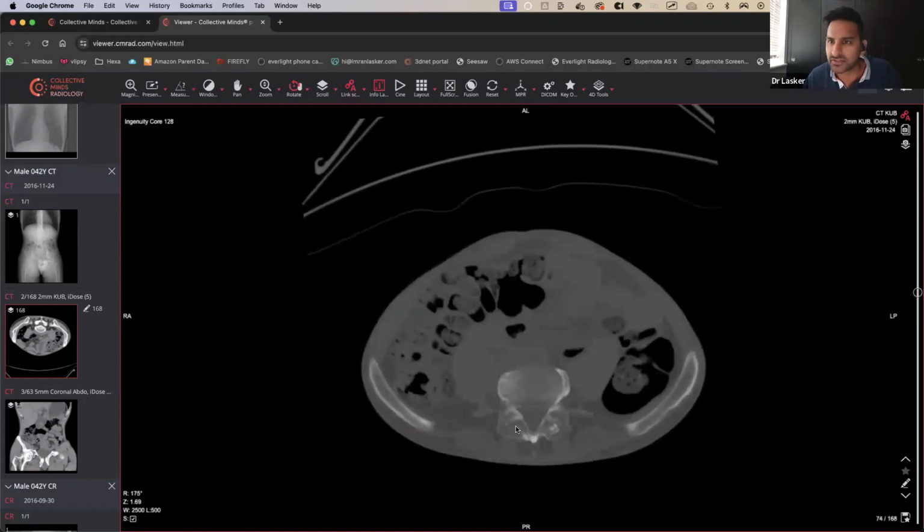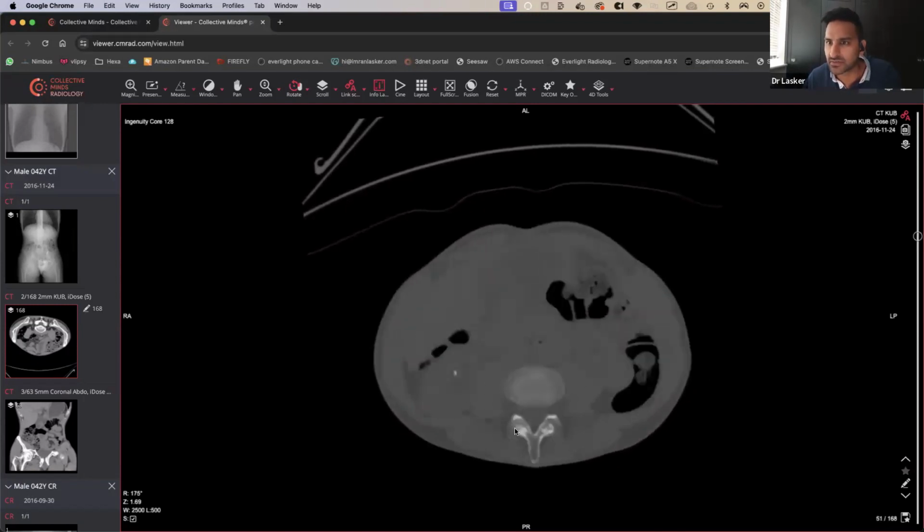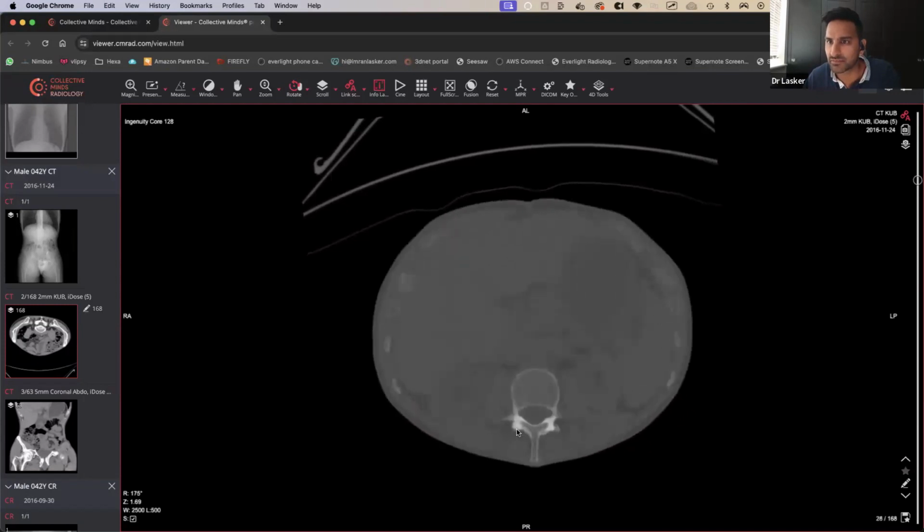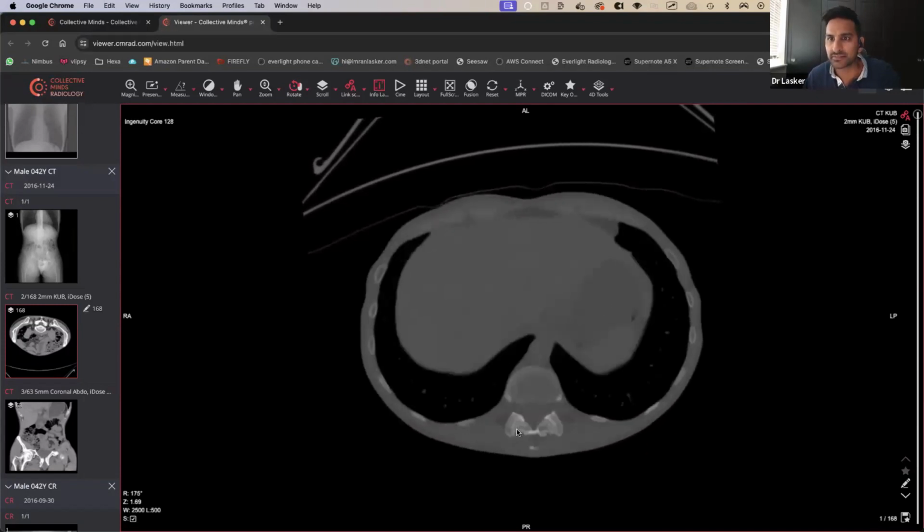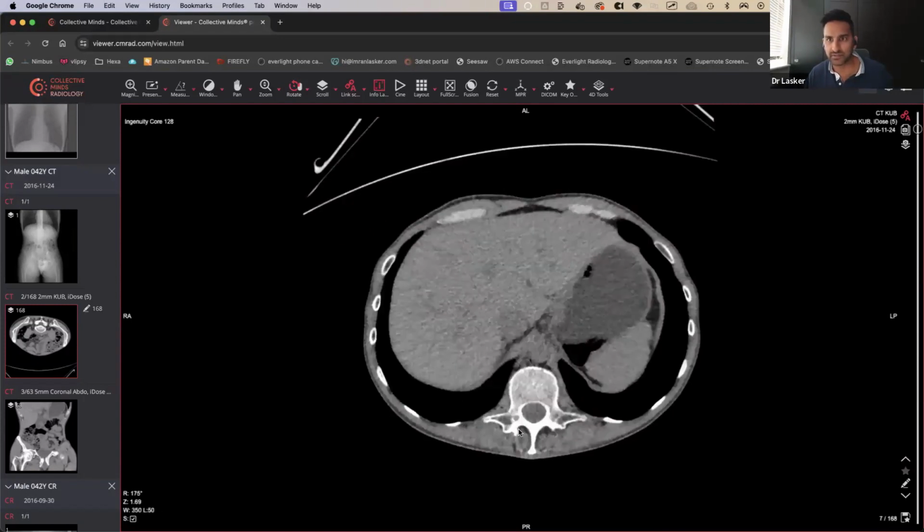So then we have a look at the rest of it. Actually, when you look at the sacroiliac joints, they don't look quite right, do they? They look partially ankylosed. There's something going on there. Okay, cool. Then the facet joints, they all look completely ankylosed, don't they? So this person has a background of ankylosing spondylitis as well.